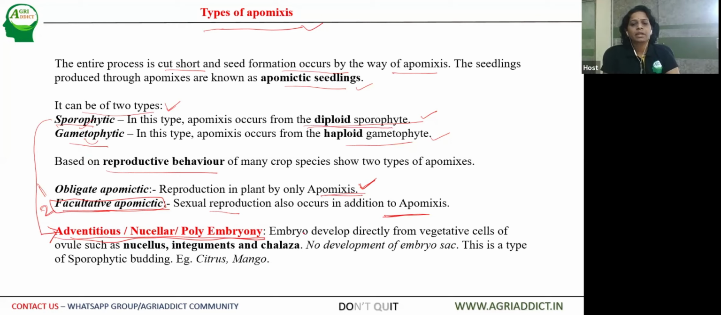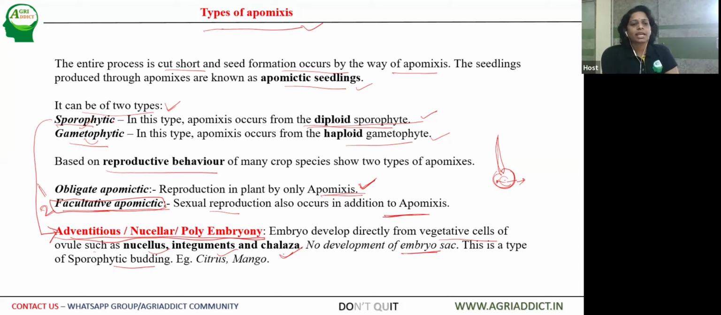Here the embryo develops directly from the vegetative cells of the ovules, such as nucellus, integuments, or chalaza. You know the plant parts: this is the pistil, and here the ovary, and the ovule will be there. Before fertilization or the formation of gametes, the ovule contains parts such as nucellus, integuments, and chalaza. And directly from these parts, the seed is formed. There is no development of the embryo sac. However, the seed is formed.